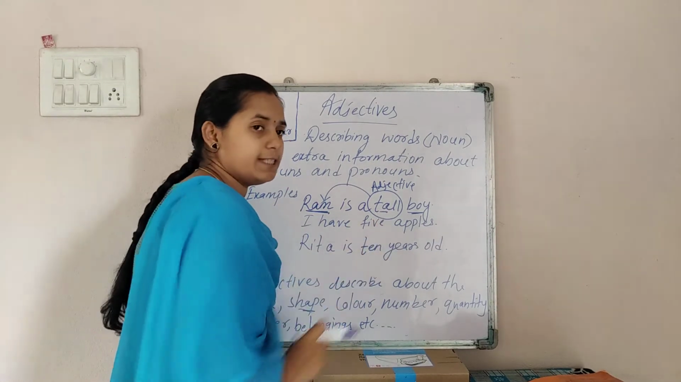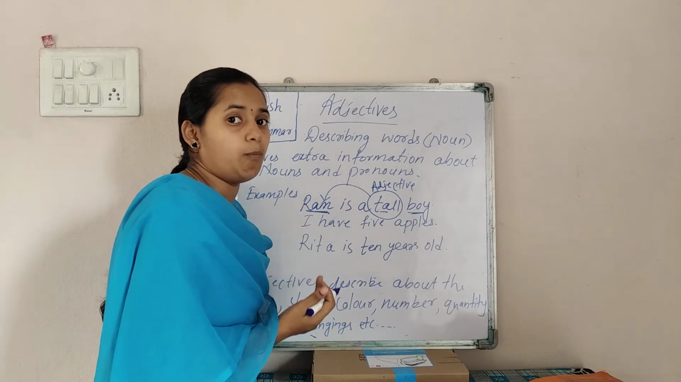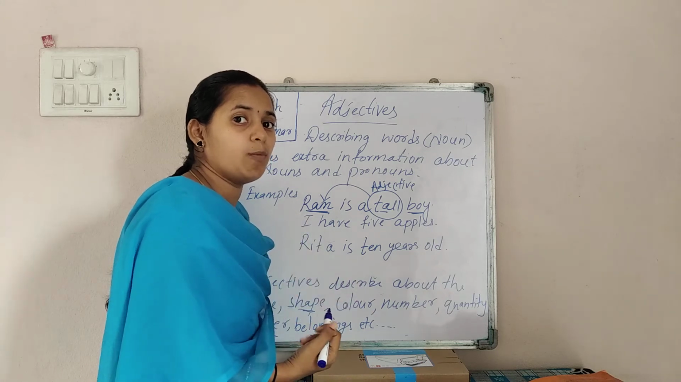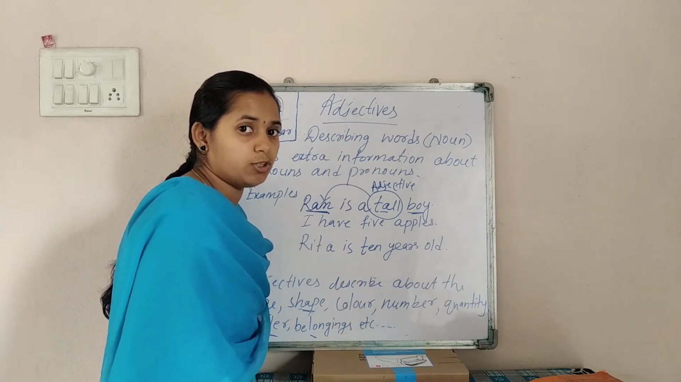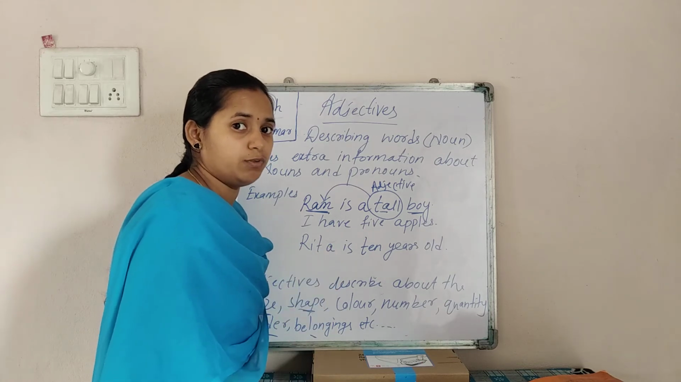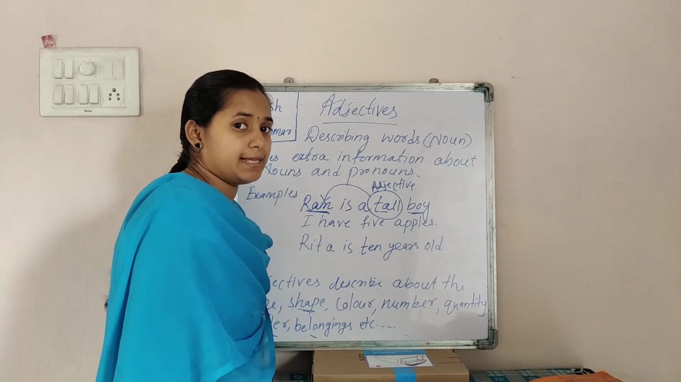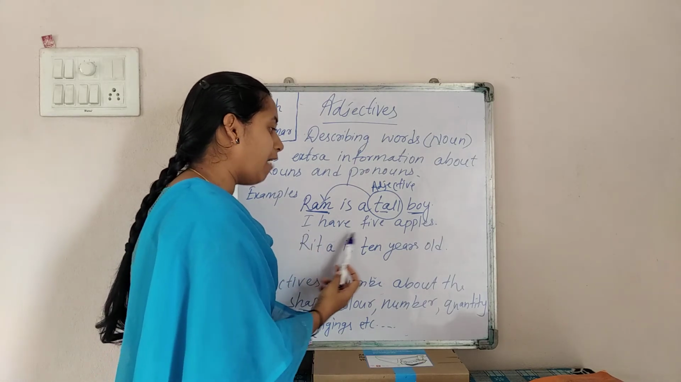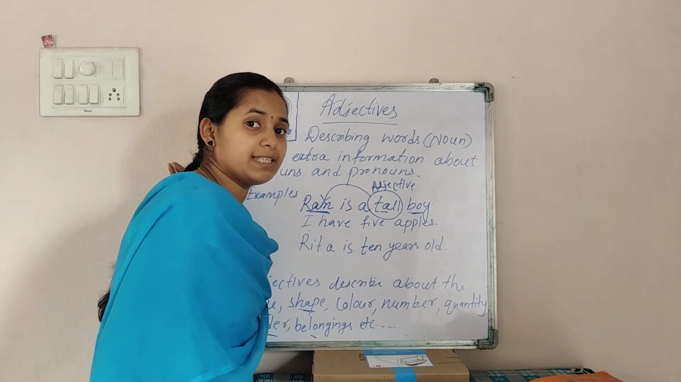Okay, so next, see. Here in this first sentence, the adjective is about your shape or size. We can say that this is describing the size of a particular noun. Yes or no? Next, moving to where we can use a number as an adjective. Okay, kids? So let's see the next example. You can see here, the next example is what here? I have 5 apples.